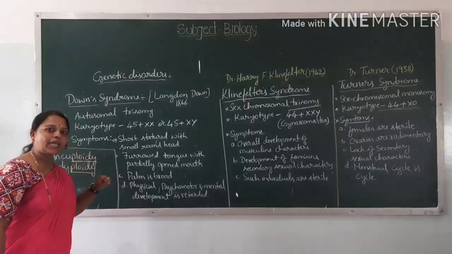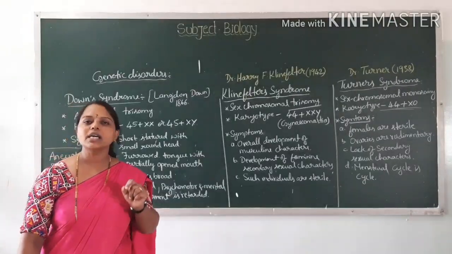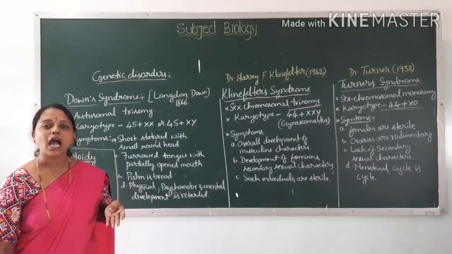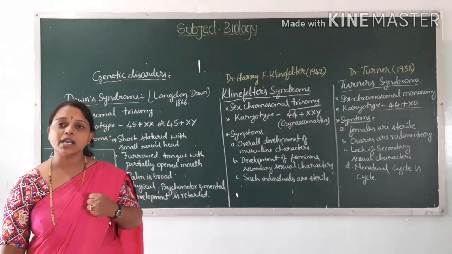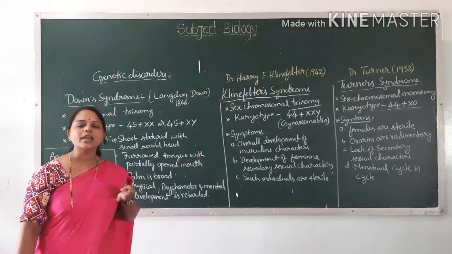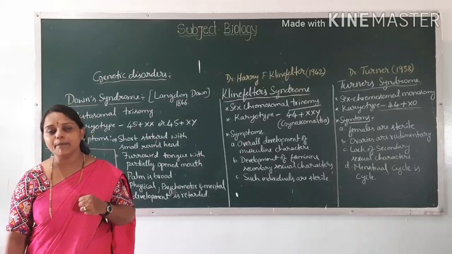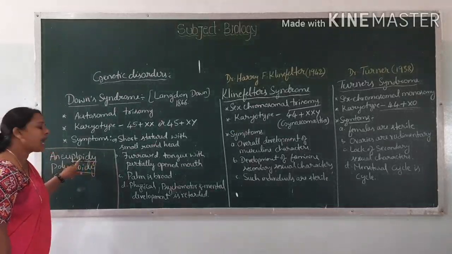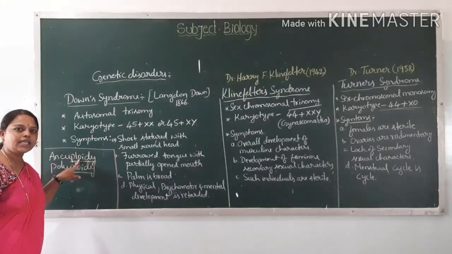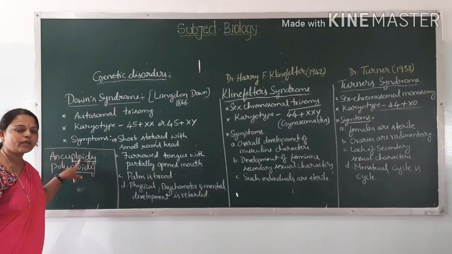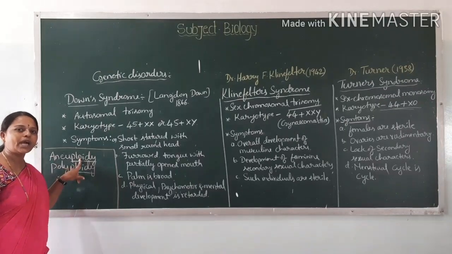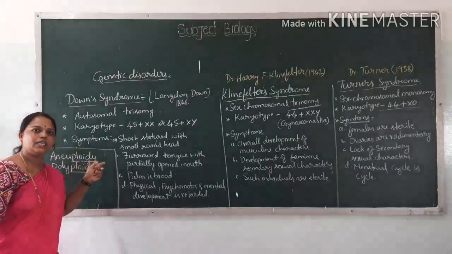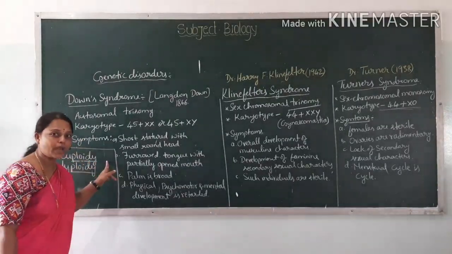What is the meaning of aneuploidy? Addition or deletion of chromosome numbers. If an addition or a deletion of chromosome number takes place, that leads to some abnormalities. That condition is called aneuploidy. It may be the addition or deletion of one chromosome, and that leads to a condition called aneuploidy.